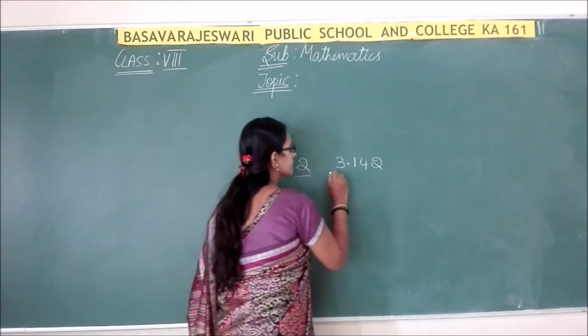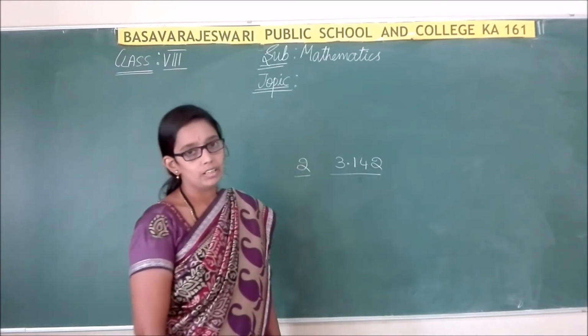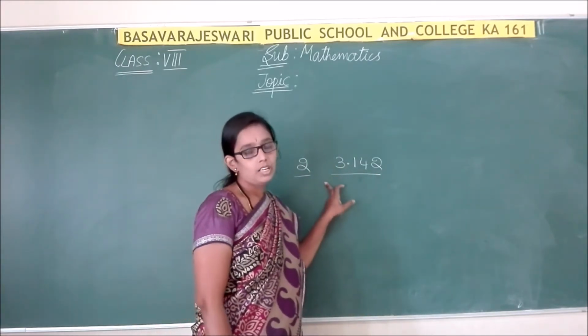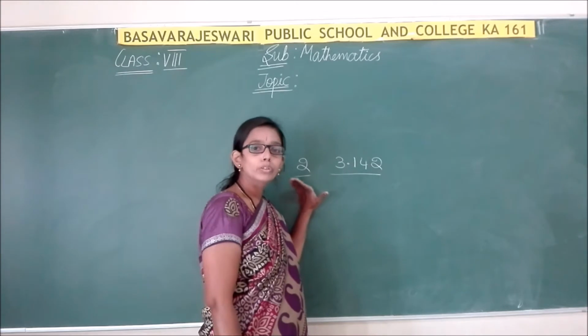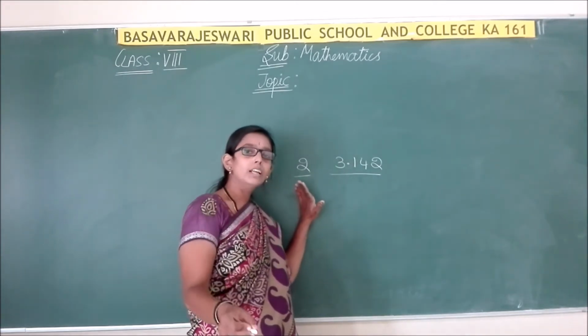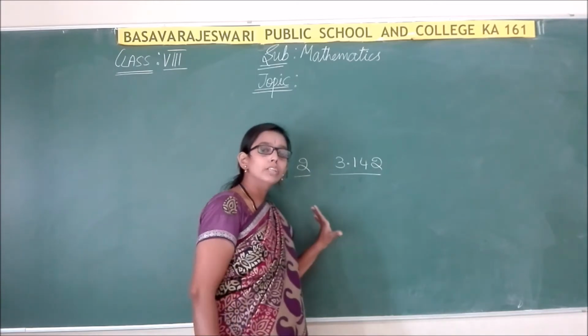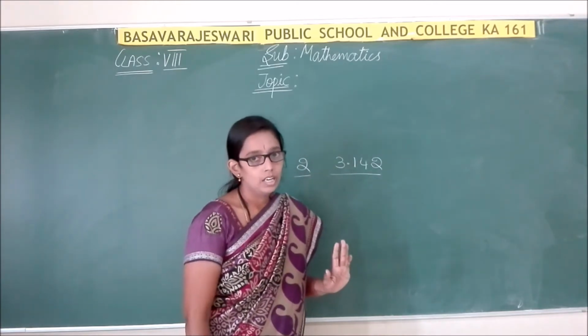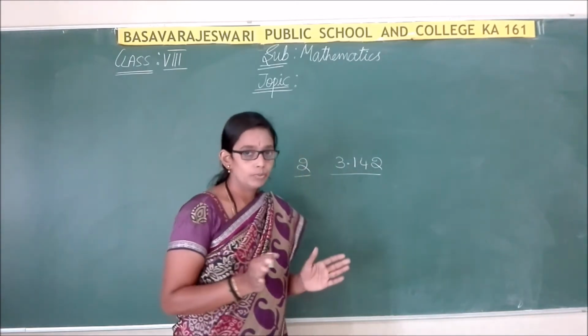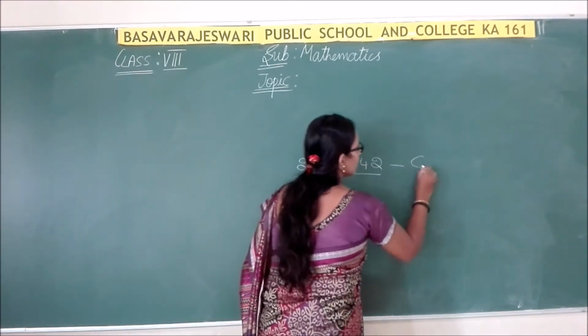So constants have a fixed value and they will not change. Wherever you go, the value of 2 will be 2. If you are in Ballari, the value of 2 is 2. If you are going to Bangalore, there also the value of 2 is 2. So it is not going to change. It has a fixed value. So these are nothing but constants.